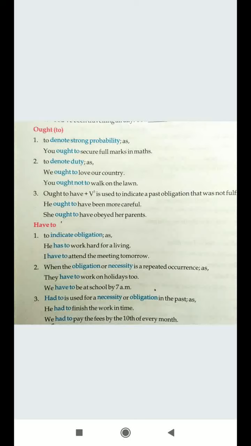Next, had to is used for necessity or obligation in the past. Had to is just the past form of have to. Instead of have to, when you want to say something had to happen in the past, then you make use of had to. He had to finish the work in time. It had to, but did not happen. We had to pay the fee by the 10th of every month, but we have not. Had to is the past form. It's always a strong compulsion, and you are forced here. Forcefully you are committed to do this.